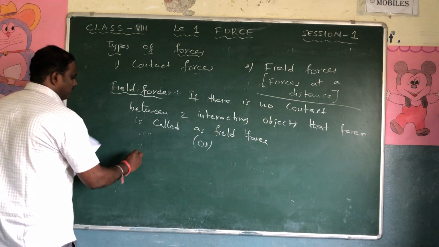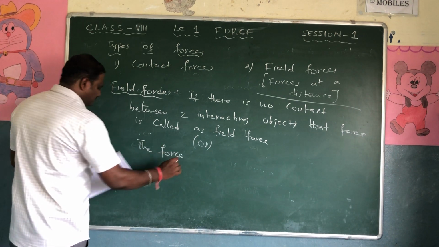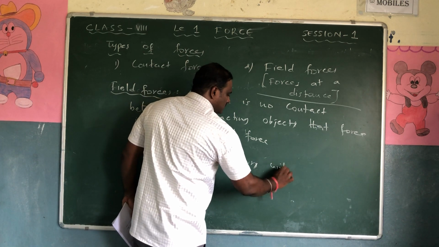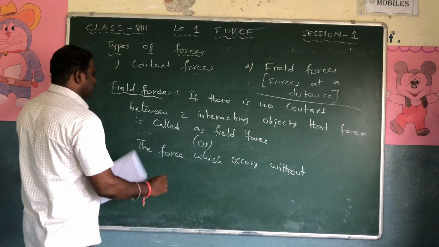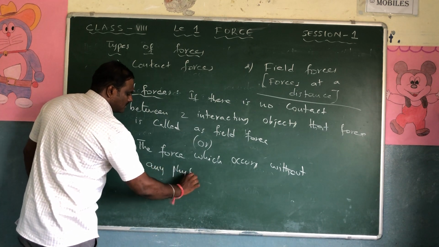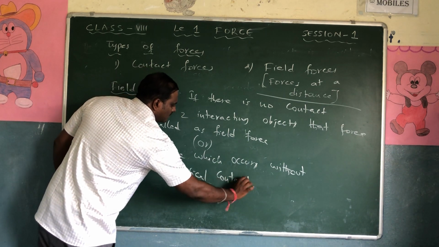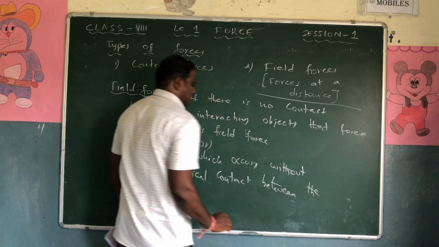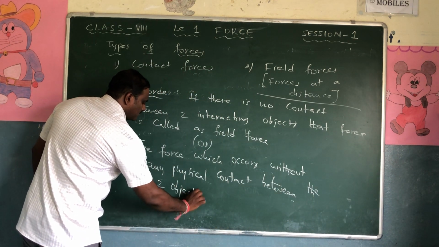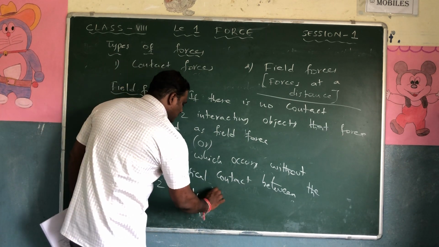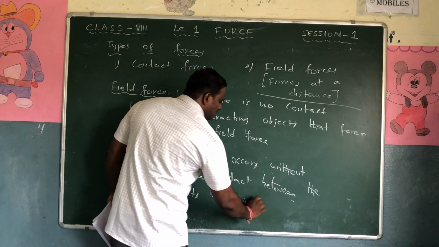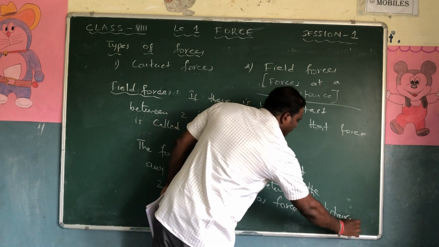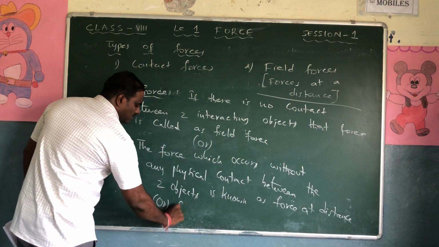The textbook definition: the force which occurs without any physical contact between the two objects is known as force at a distance, or field force.